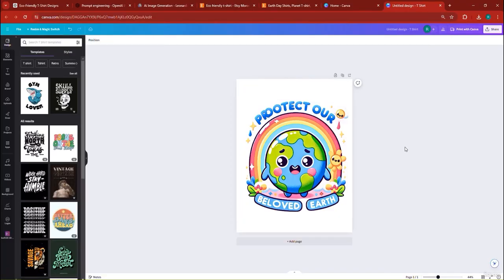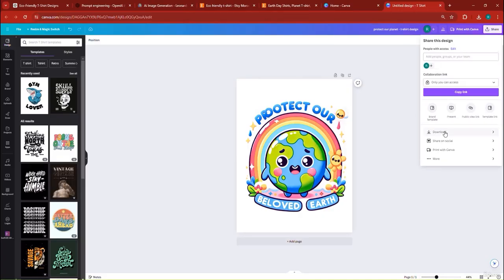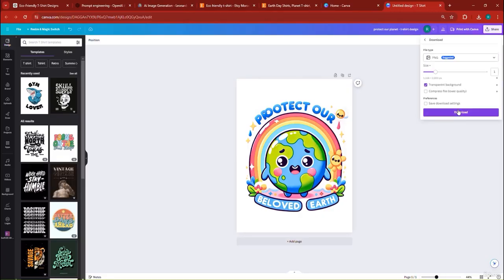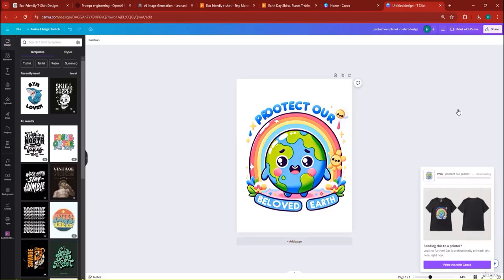And depending on the color of the t-shirt, if you want the design to be intact so that the design is transparent, you can just say protect our planet t-shirt design, and you can download this with a transparent background. And this is a Pro Canva feature. If you want to have access to this feature, you need Canva Pro.